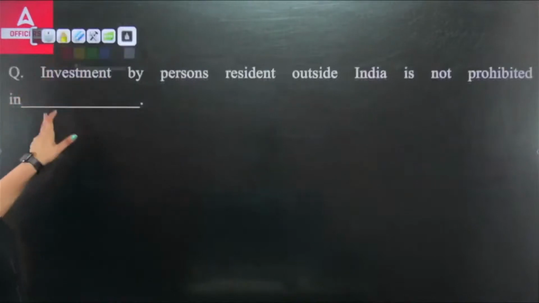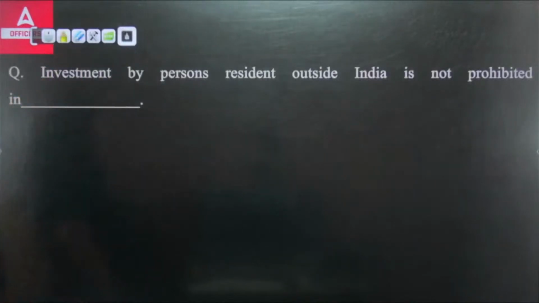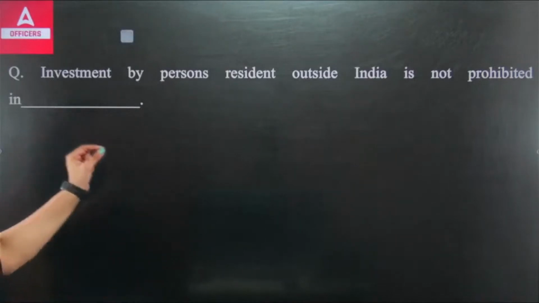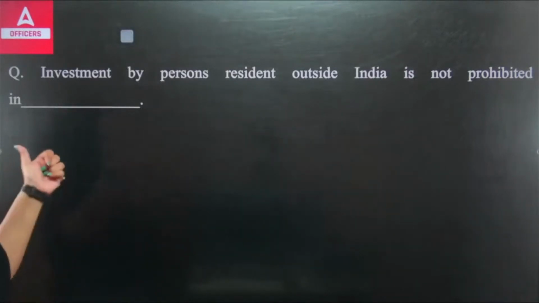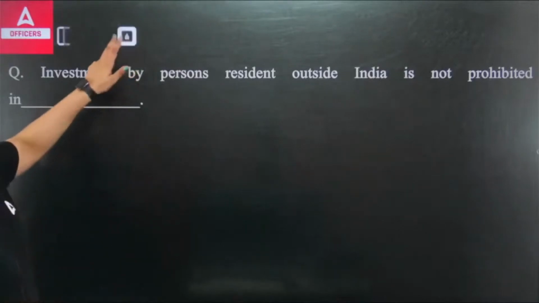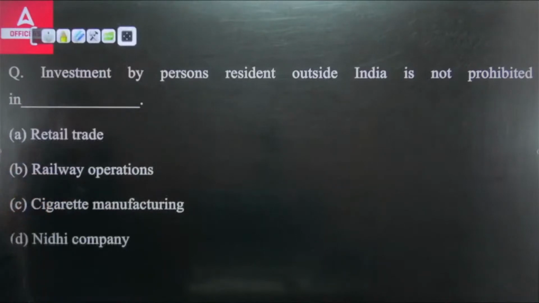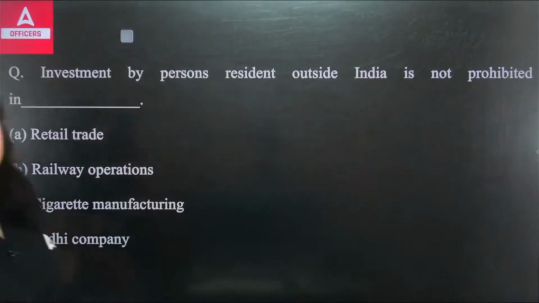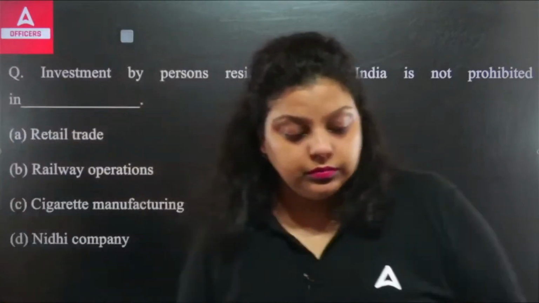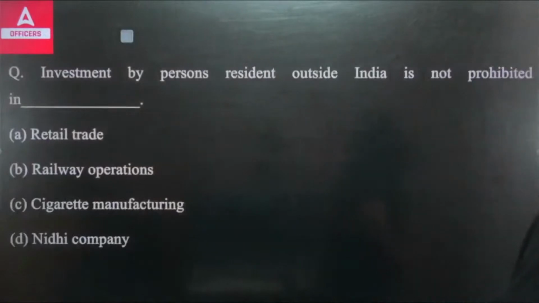Now next we have investment by person resident outside India is not prohibited in dash. The investment by persons resident outside India is not prohibited by dash. In which particular sector? Retail trade, railways operations, cigarette manufacturing, nidhi companies. So investment by person resident outside India is not prohibited in which of the following sector? Is it retail, railway, cigarette manufacturing, nidhi?